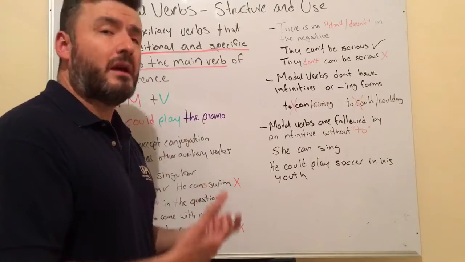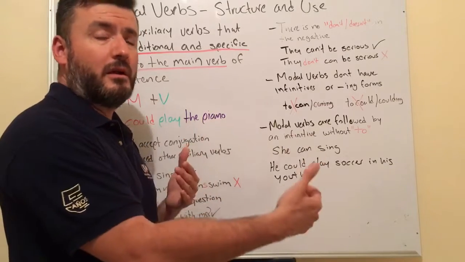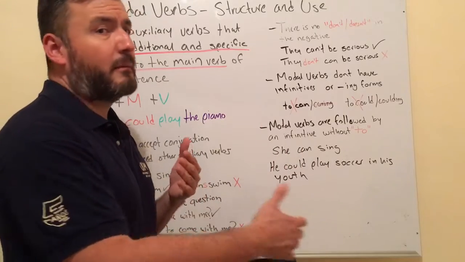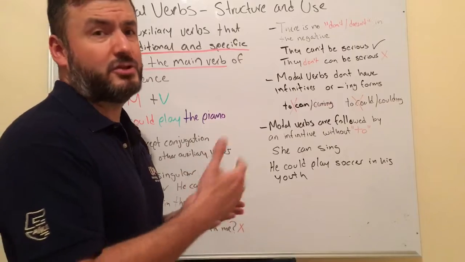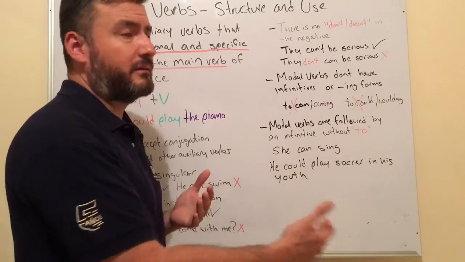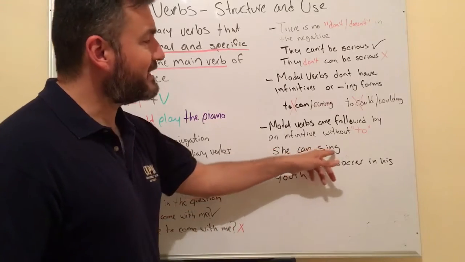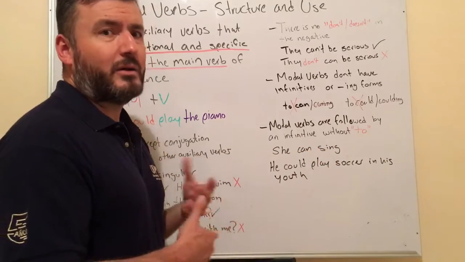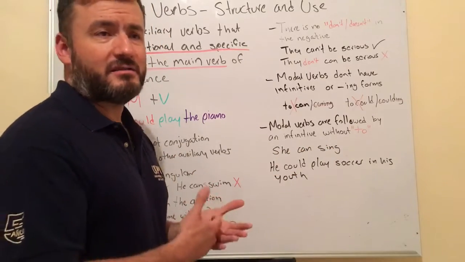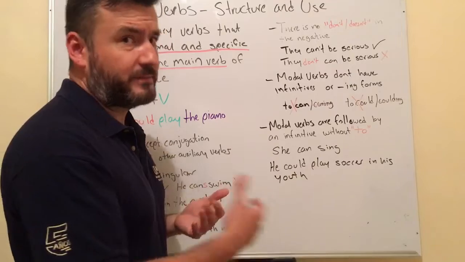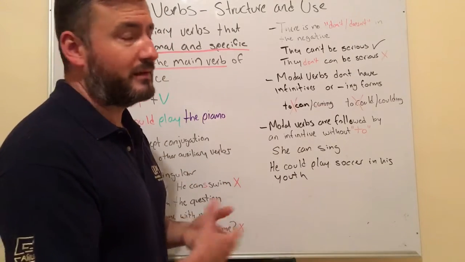When we are using modal verbs, the modal verb is always going to be followed by the main verb in the infinitive form, but without the to. Let's see an example. She can sing. That's correct. We don't have to, and this is the infinitive, sing. We don't say she can to sing, she can to sleep, etc.